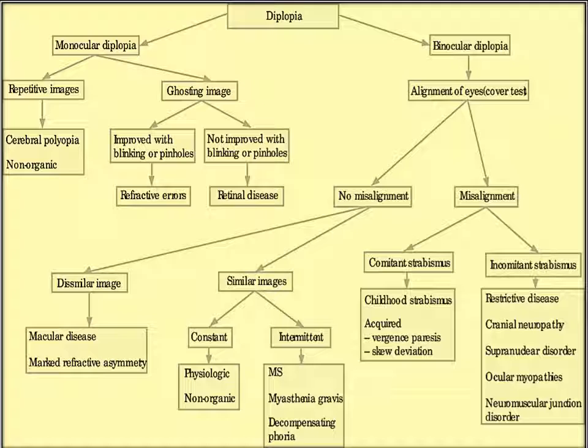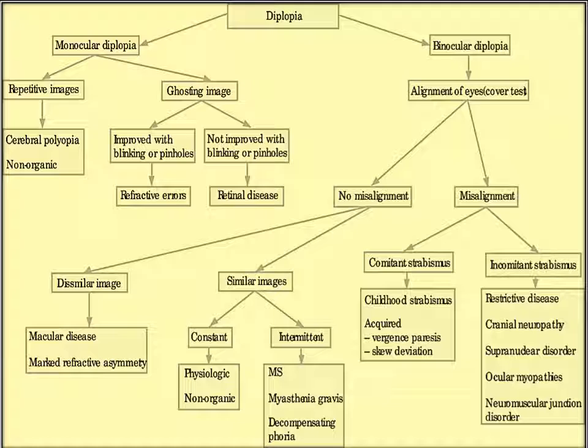Even if there is no strabismus, binocular diplopia can be present. That depends on the kind of images being appreciated. If the images are dissimilar, which usually happens due to metamorphopsia, then it is because of macular pathology or retinal diseases.